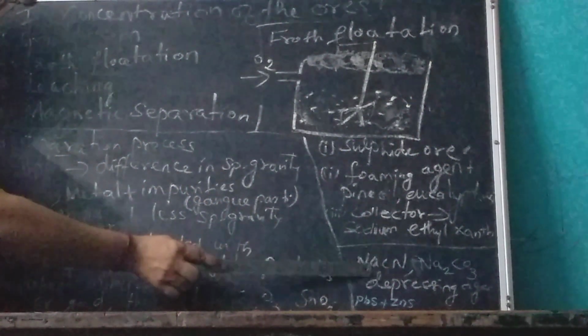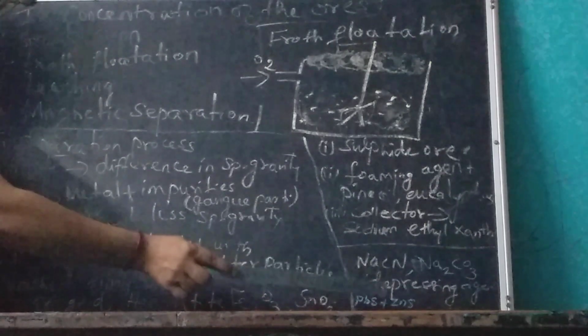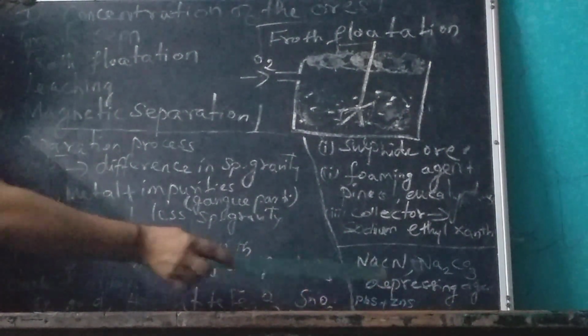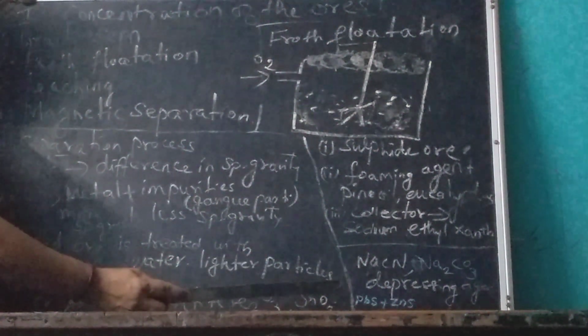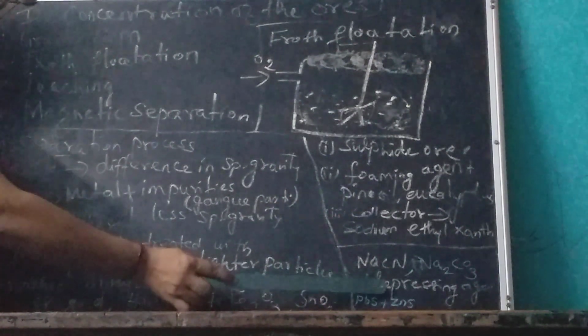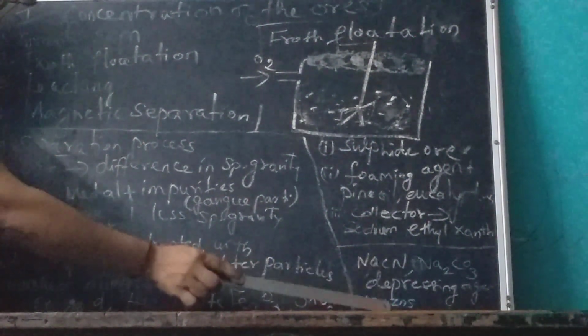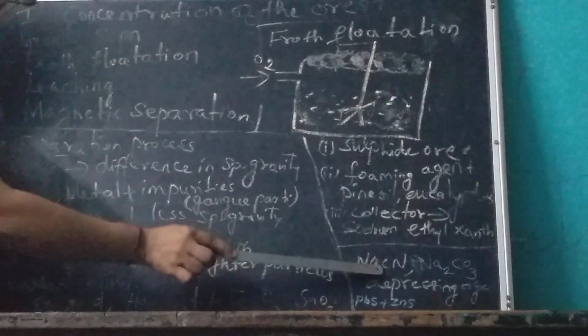If we add this depressing agent, it will react with the zinc sulfide and form a complex. That means insoluble, we know complex salt is always insoluble. So it forms sodium zincate when zinc sulfide alone reacts with the sodium sulfide.